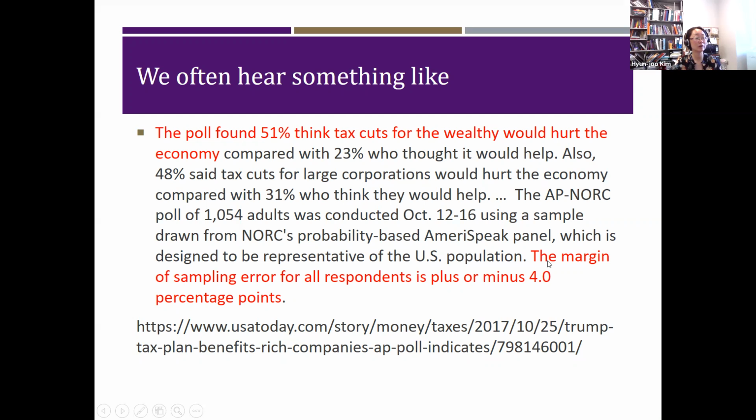Margin of error. If you look at the sentence at the end, it says something about margin of error. Margin of error is another important term that we will learn in this chapter. Depending on how large the margin of error is, we'll have an idea how accurate this estimation is.